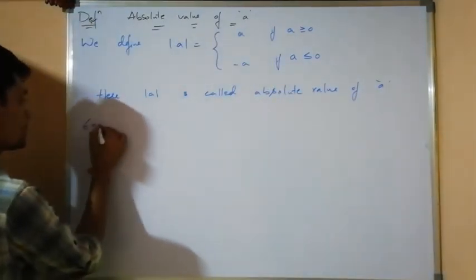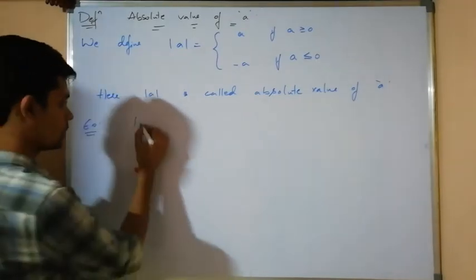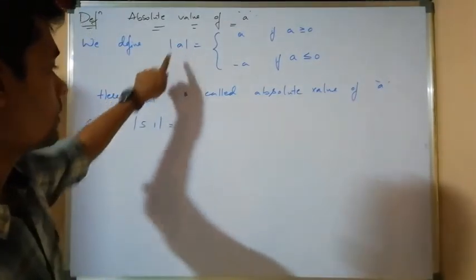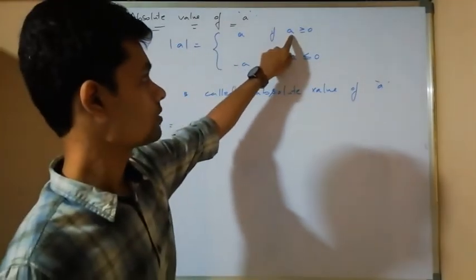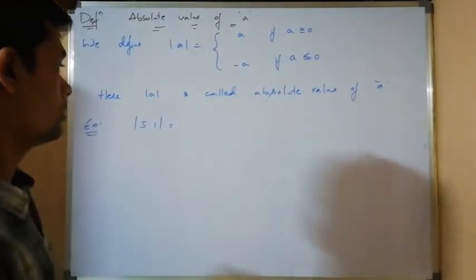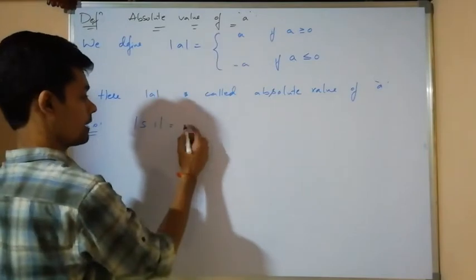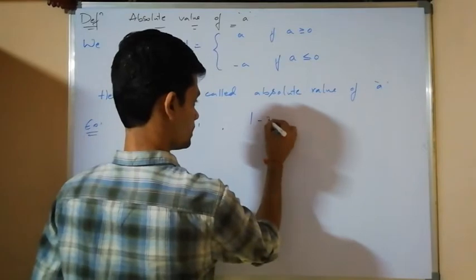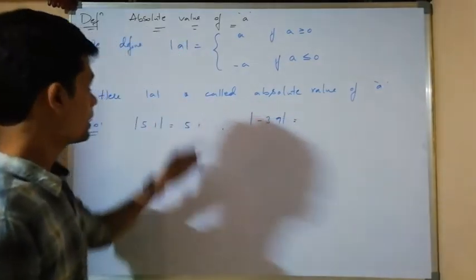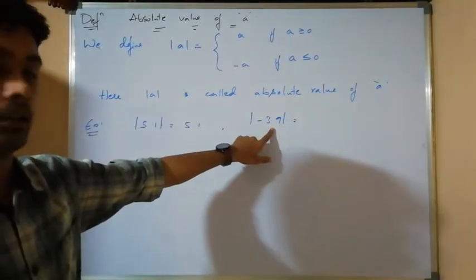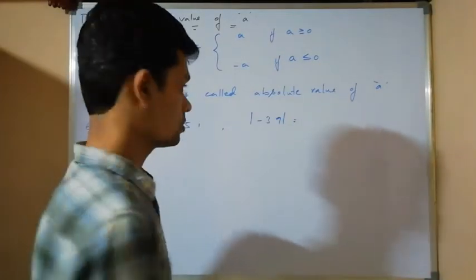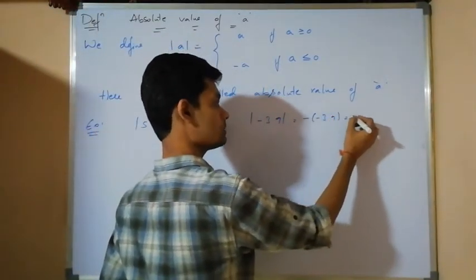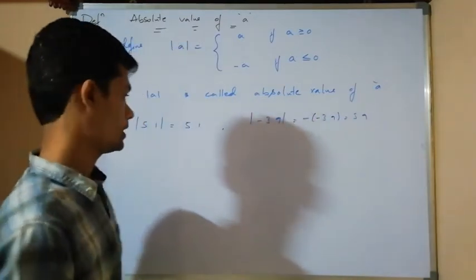For example, modulus of 5.1. In place of A we have 5.1. Since 5.1 is greater than 0, modulus of A is A, that is 5.1. Modulus of minus 3.9: minus 3.9 is less than 0, so the answer is minus A, that is minus of minus 3.9, which becomes 3.9.